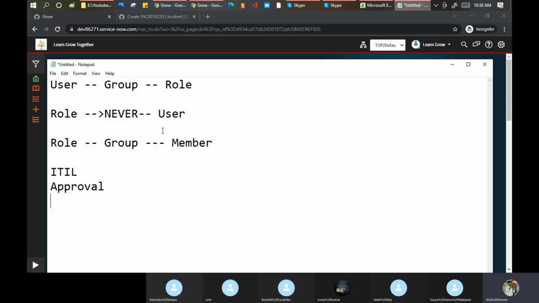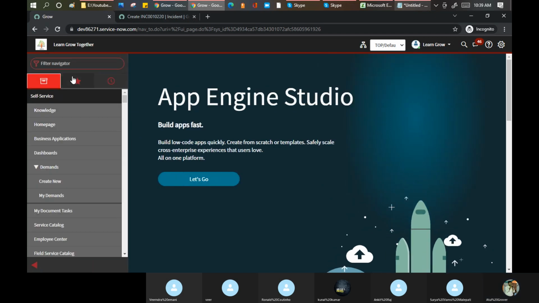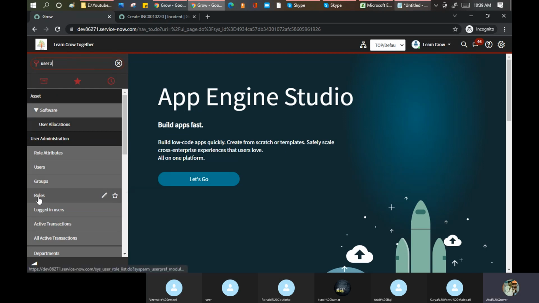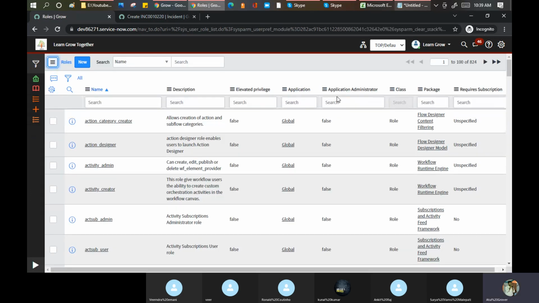Now I come back on the same concept again. We are done with the discussion on the user, we are done with the discussion on the group. Now the question comes to the role. Why is role important here, or what roles are available here? Admin, and click on the role. See, 824 roles are available in my instance because I have a plugin installed as well.